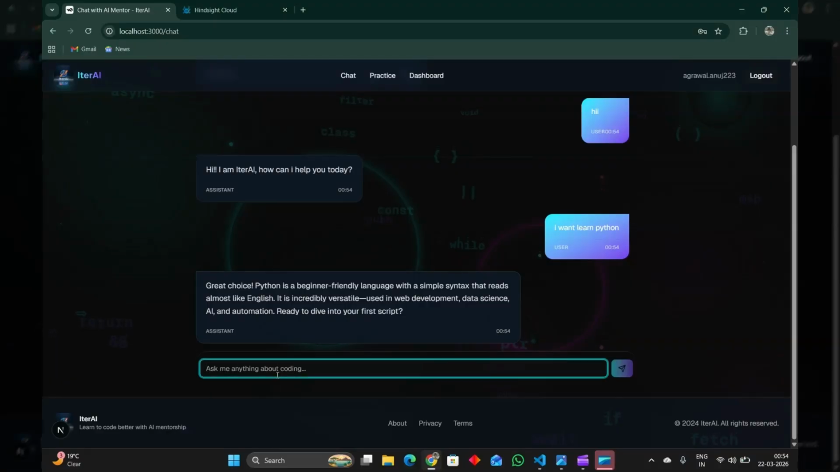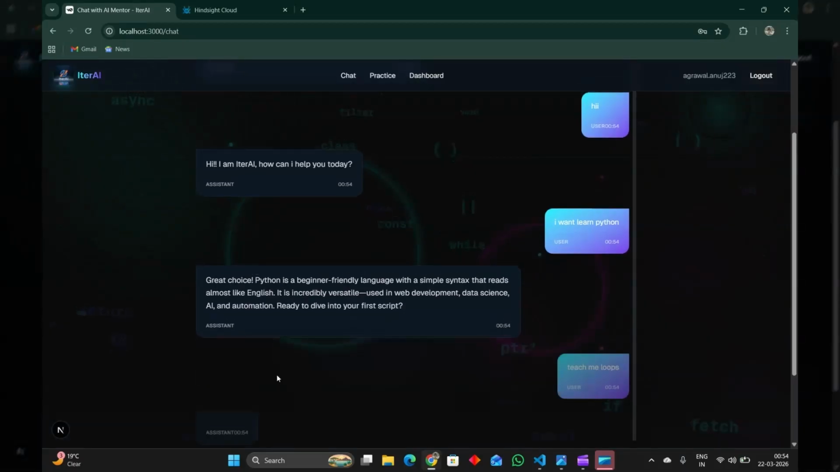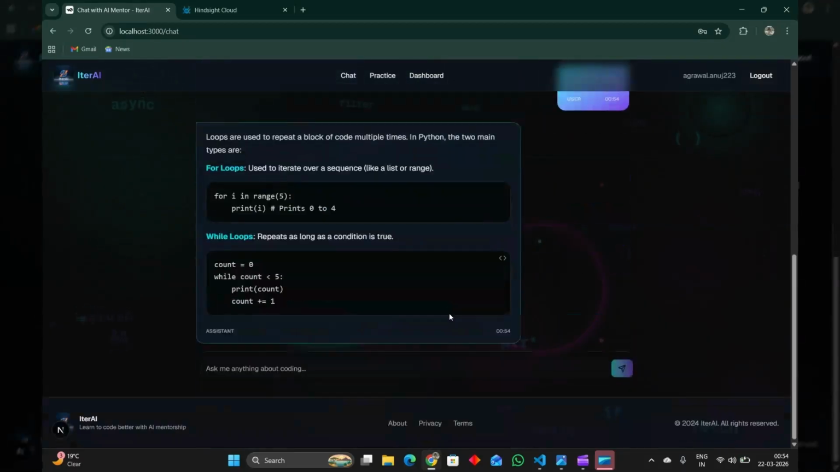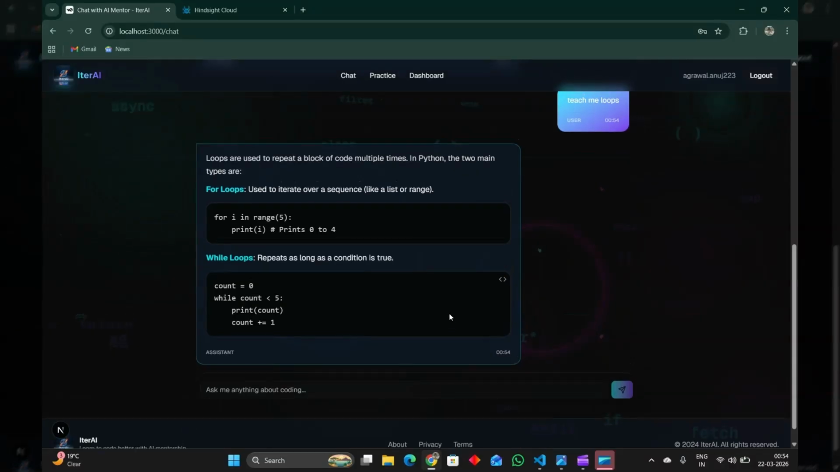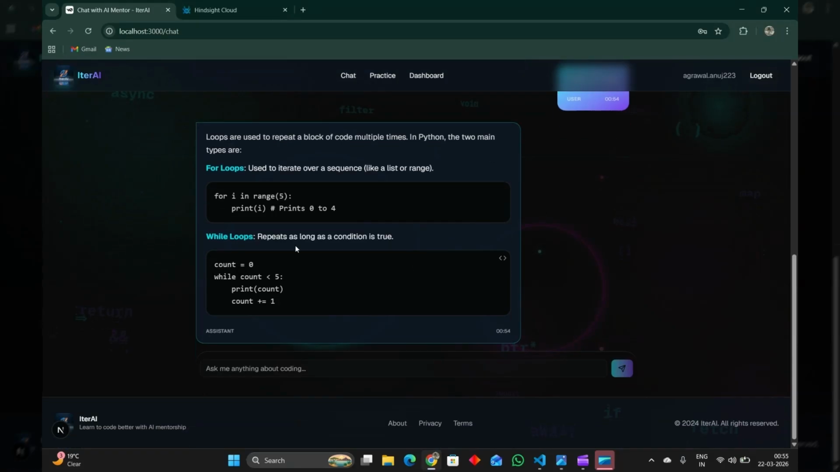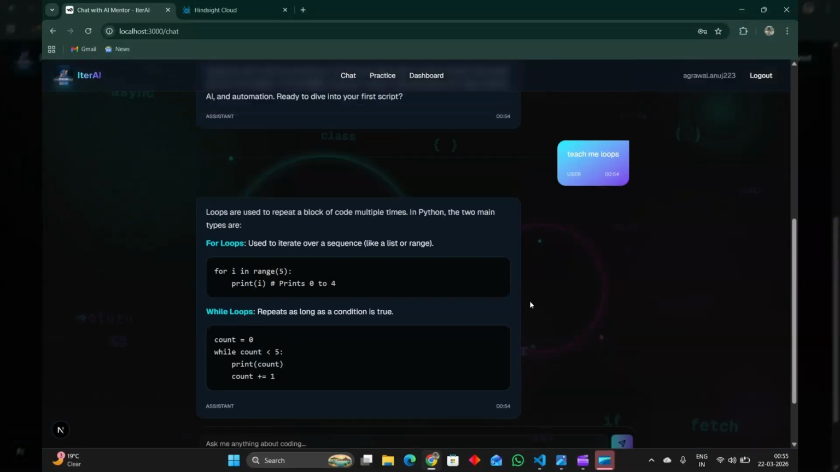So today I want to learn loops, so I'll ask it to teach me loops. Here you can see it's giving a very logical reply: loops are used to repeat a block of code multiple times, and it gives a very normal example of a for loop and a while loop. So that's all for the chatbot.